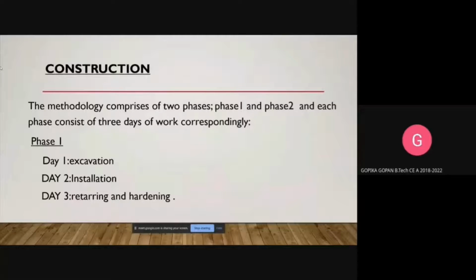Next one is construction. The construction comprises two phases, phase 1 and phase 2, and each phase consists of 3 days of work correspondingly. During construction, half of the lane is working and the other half is given for vehicle flow. Phase 1 consists of day 1, day 2 and day 3. Day 1 is excavation of the road where we are planning to implement the underground crosswalk, and day 2 is when we are installing the precast shell structure into the already excavated space. Day 3 is when the road is getting retarred and hardened.